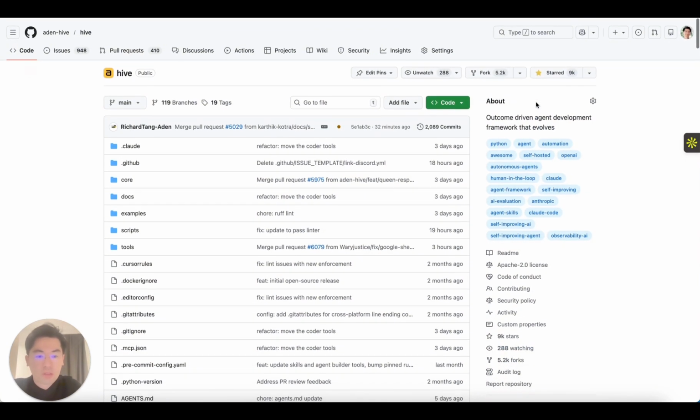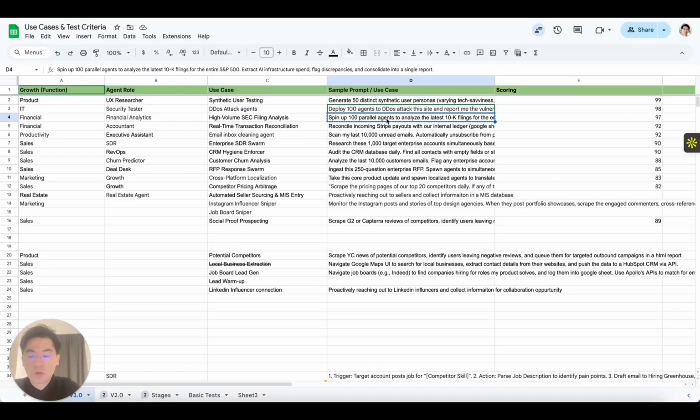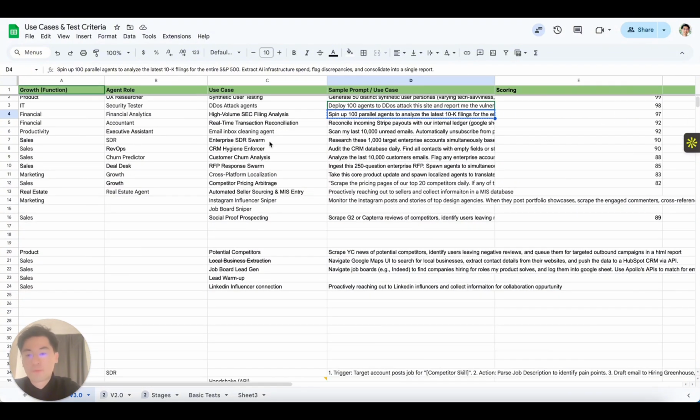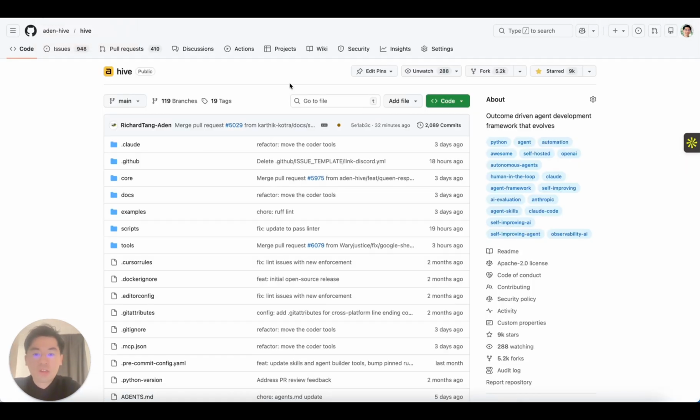That's why we built Aden Hive, so hopefully we can address these problems and deliver a reliable framework that can actually get your business processes done at scale. And what are these business processes? We actually have documents here for us to try out some of the more interesting use cases, such as synthetic user testing, financial research, and personal email inbox management. There are many things that we can actually try.